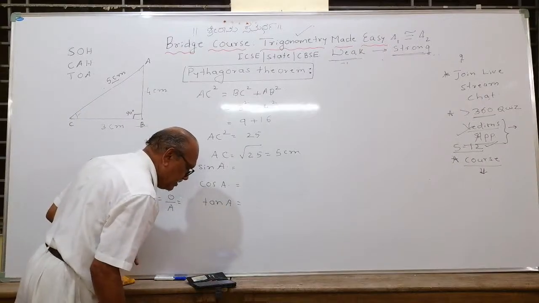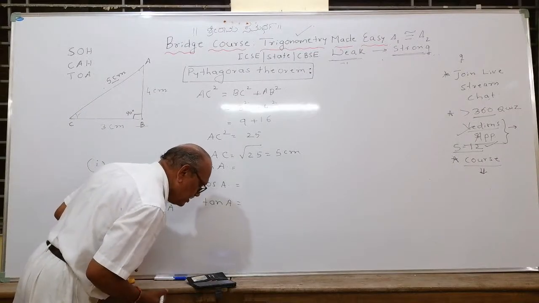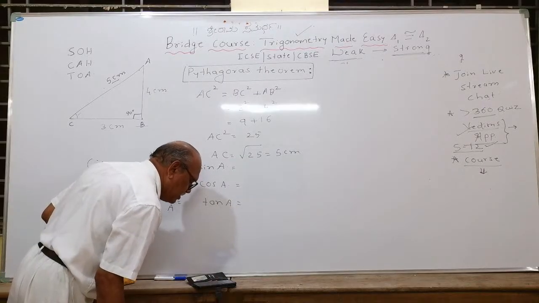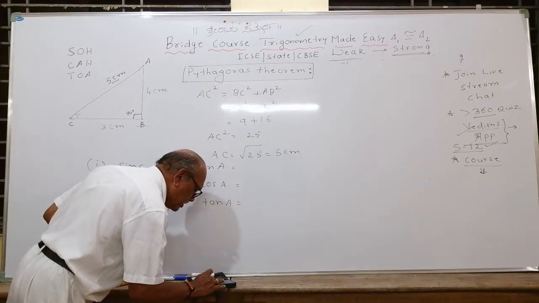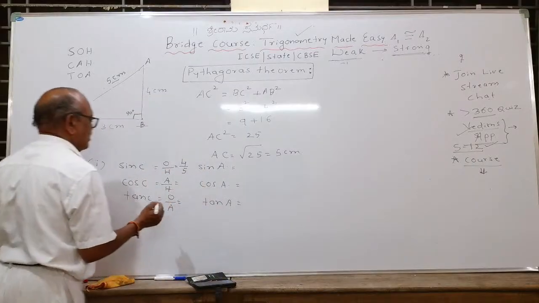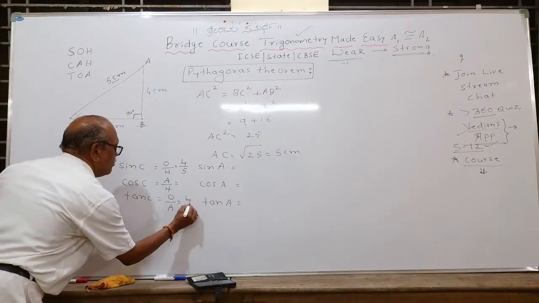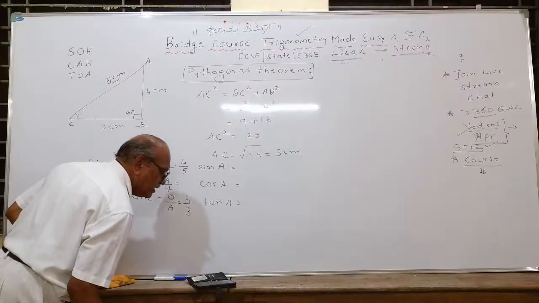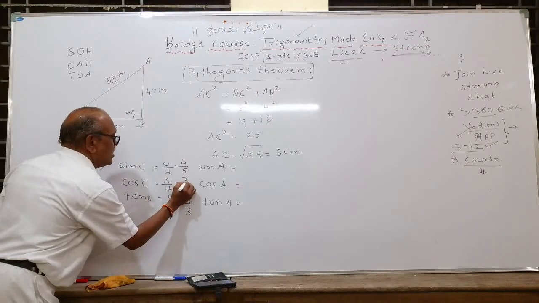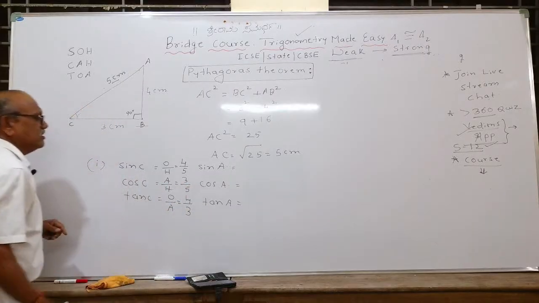Don't write sides, don't write centimeter, directly write the values. Tan C is 4 by 3, correct answer. Cos C you have already written as 3 by 5, correct answer.